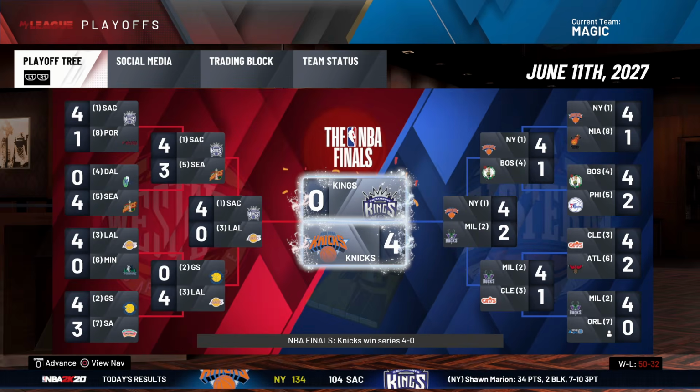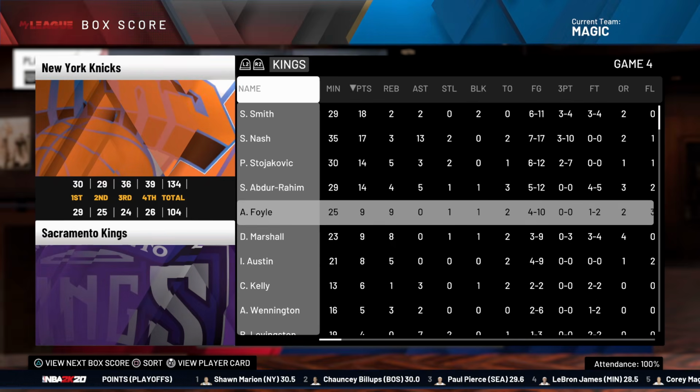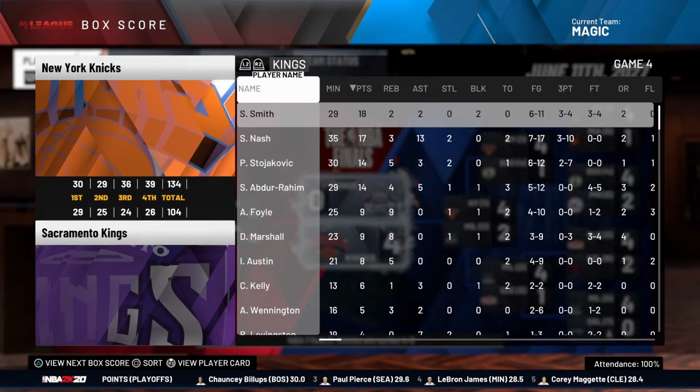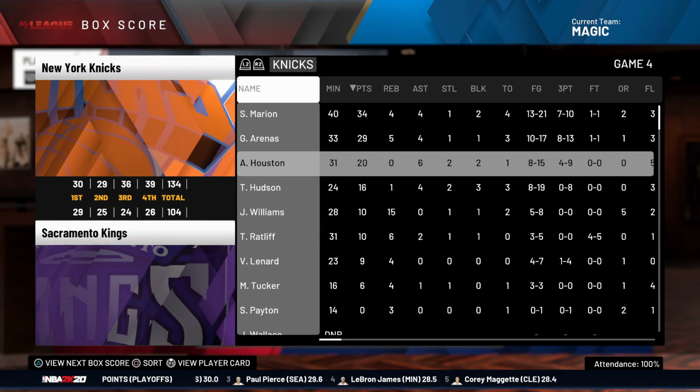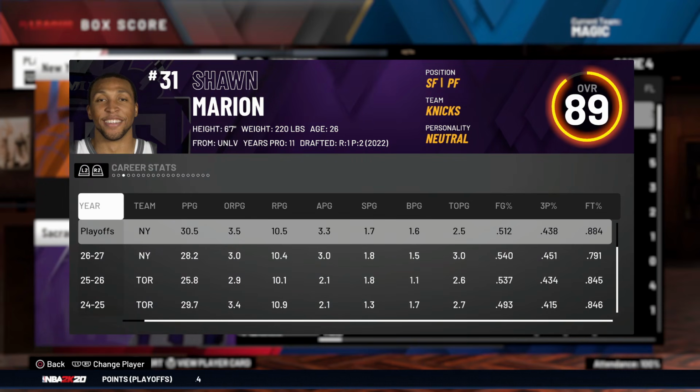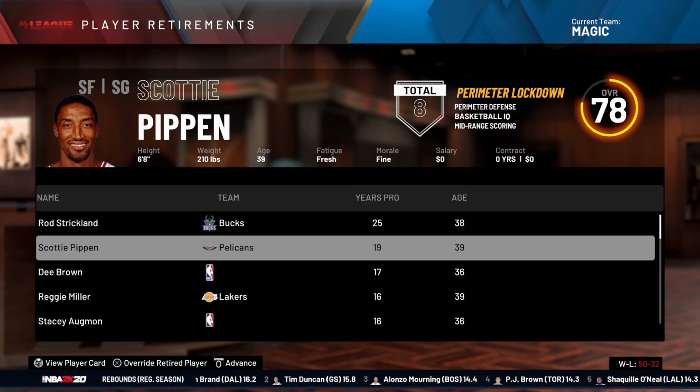Oh my god, I can't even word things right now. What the hell? Steve Nash, Peja, Sharif Abdul-Rahim, and Steve Smith losing the finals to the Knicks with Sean Marion, Gilbert Arenas out. This is a really good team, to be fair, but Jesus, Sean, imagine having this man drop 31-11 on you. Scottie Pippen of the Pelicans retired.